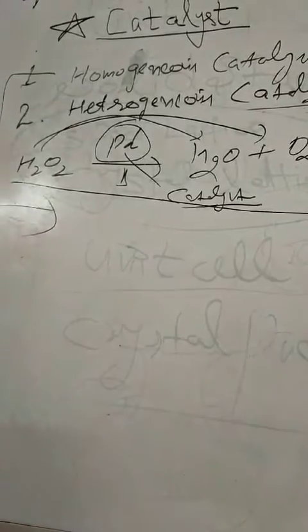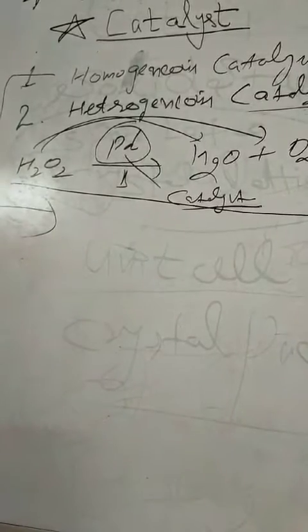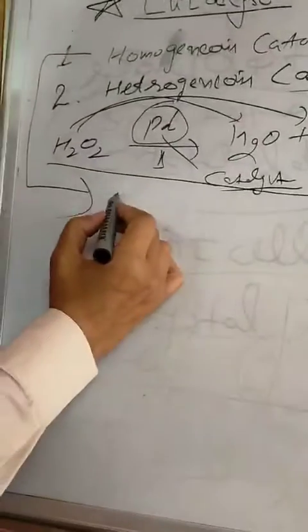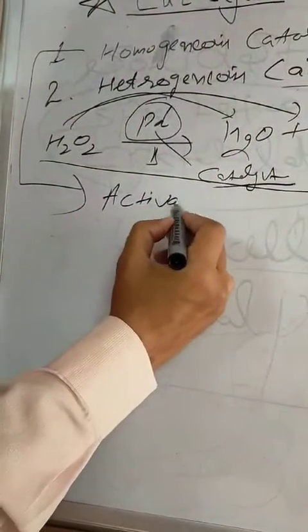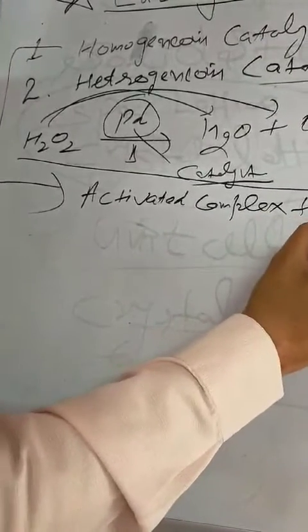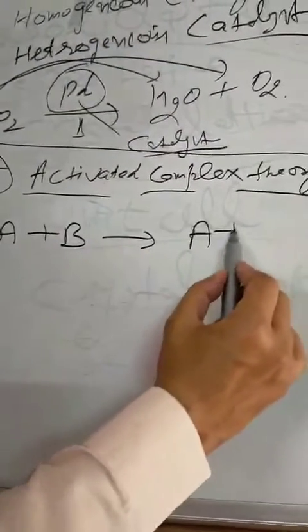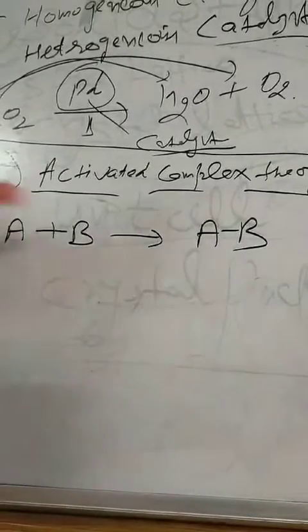Now what is its functioning way, कैसे ये वर्क करता है, how does it work? So I want to say it works on the activated complex theory. Now what is activated complex theory? I want to give you one example for that. If I am having A and B, I want to change them into AB, means they are separate. After reaction they will combine to form an AB molecule. But they are doing this very slowly.